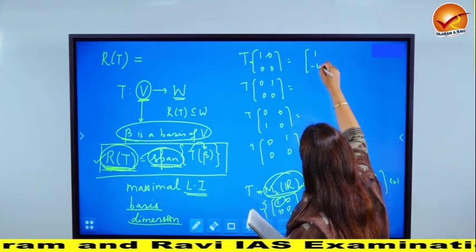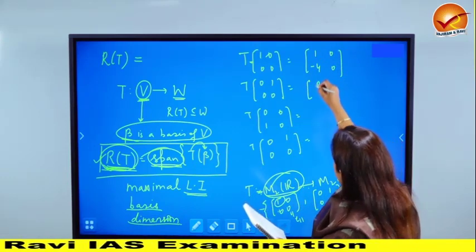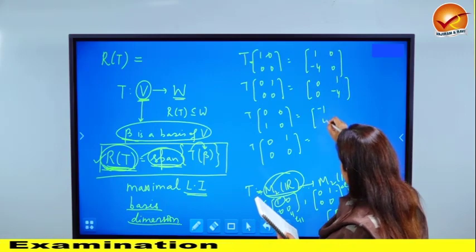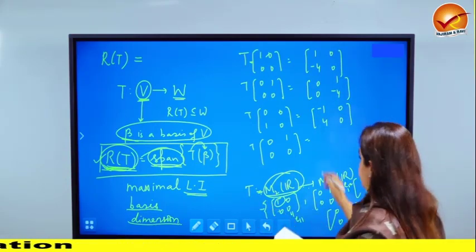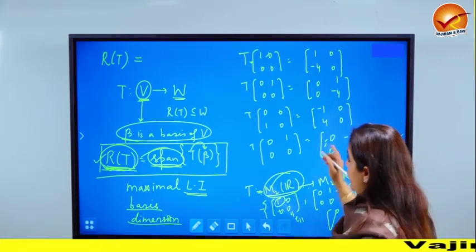This is 1 minus 4, 0, 0. The second answer comes out to be 0, 0, minus 1, 4, 0, 0. Please verify these. And the last comes out to be 0, 0, minus 1, 4. How am I calculating this?